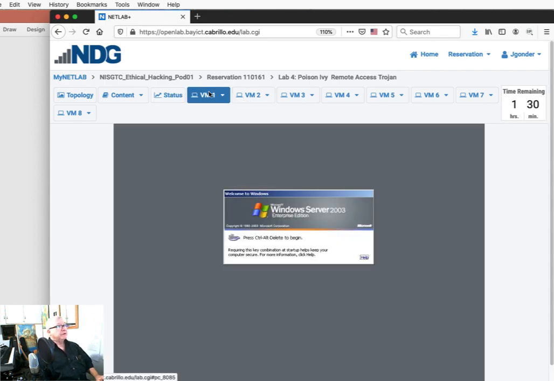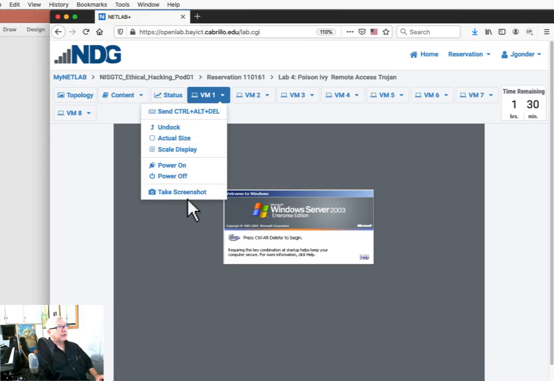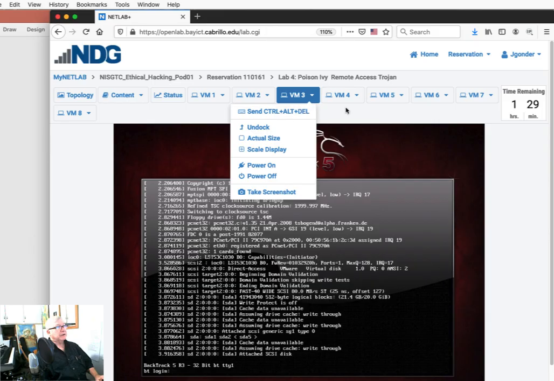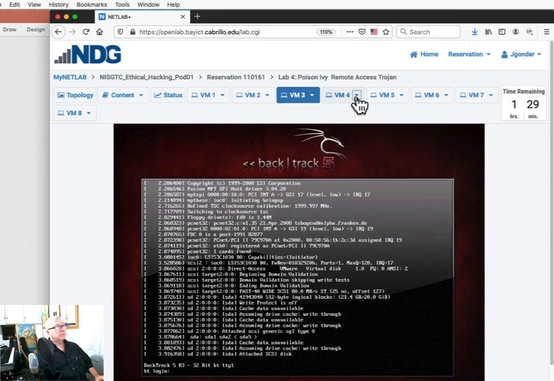And then for each individual device, there's those same choices. Sometimes you're on a device that's logged in already. Sometimes you're on a device that you have to log into.